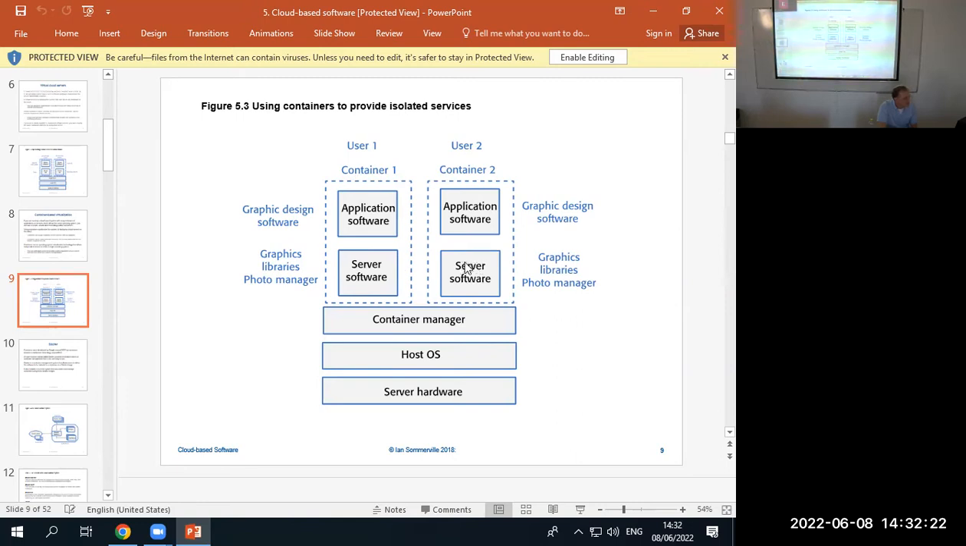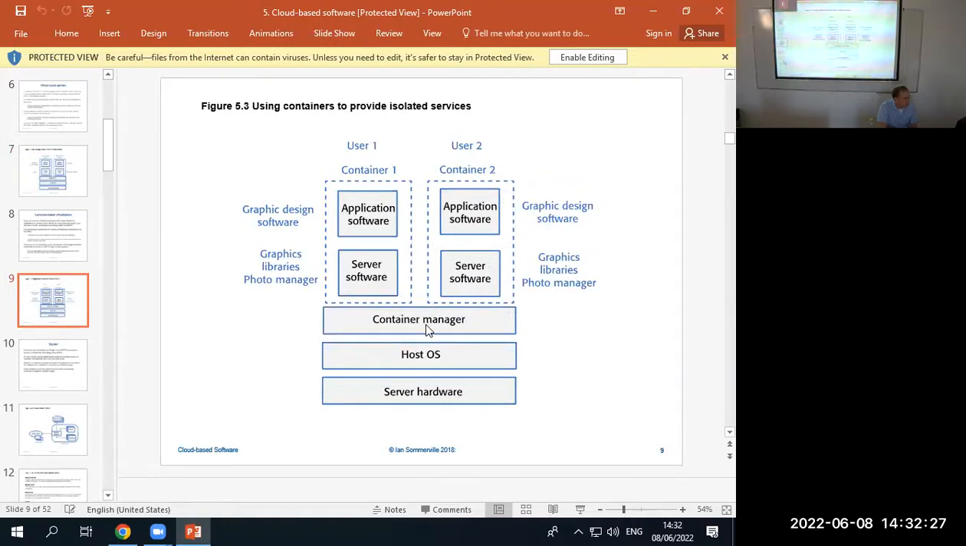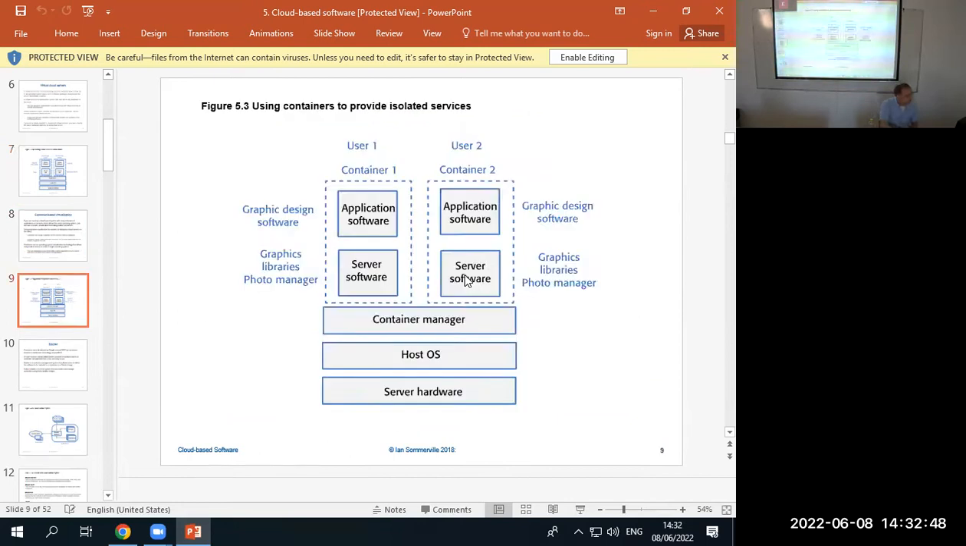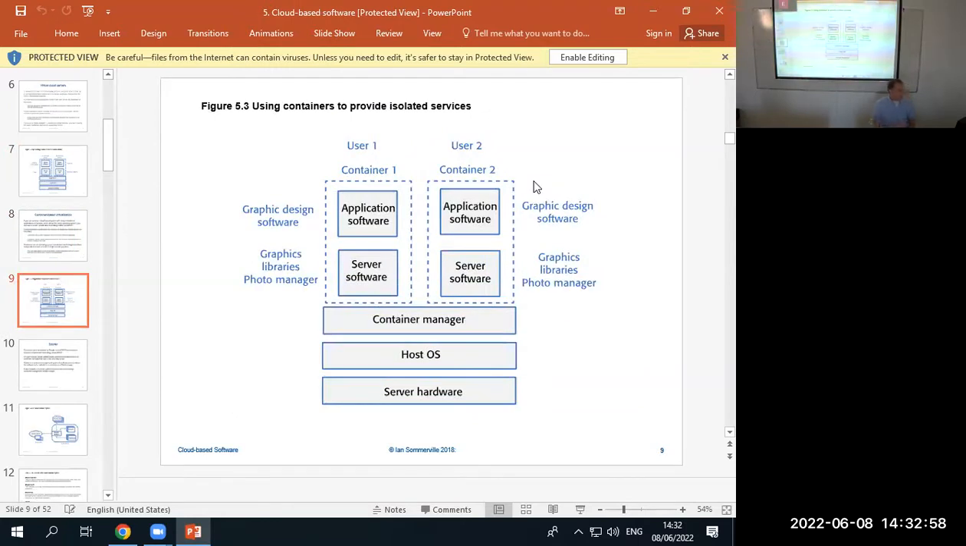Container, so what's the difference between this picture and this picture? Here we have a hypervisor, here we have a container manager. So it sounds like the same thing, but that's not the real big difference. There are no guests here to manage. There's no guest operating system. That is the main difference. Here there's a guest operating system. This one has server software and application software, the other one doesn't. This one is direct.